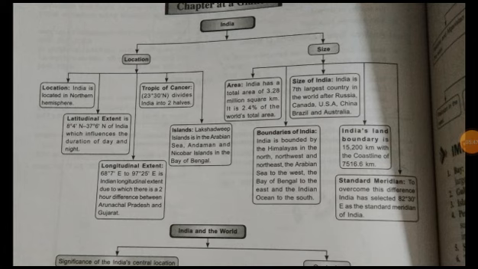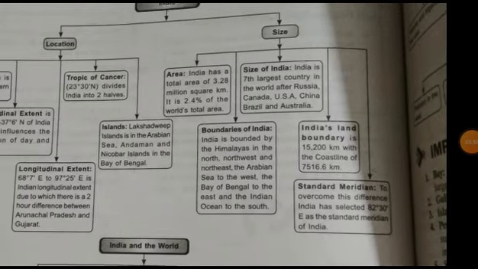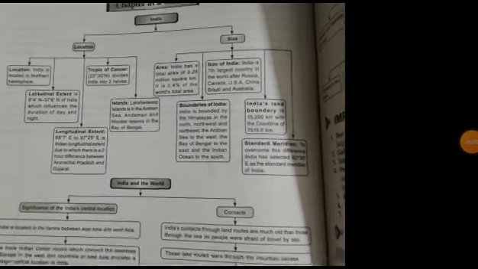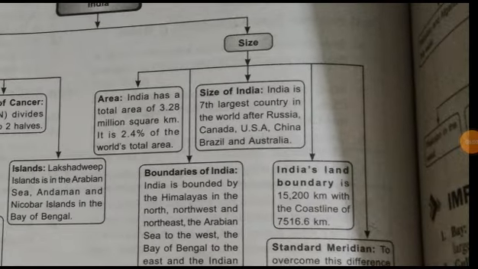Then about the size. All this was about the location, and now it is the size. So, area: India has a total area of 3.28 million square kilometers, and it is 2.4% of the world's total area.